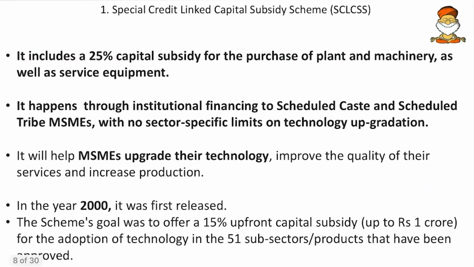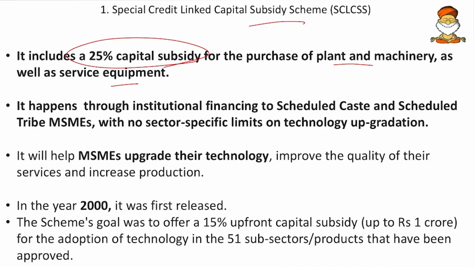Then coming to the topic, the special credit linked capital subsidy scheme. As the name suggests, it is a capital subsidy scheme that is linked to credit. So this includes a 25% capital subsidy for the purchase of plant and machinery as well as service equipment. Whenever a small and medium sector enterprise purchases some capital machinery, 25% of the investment will be given up. So that means the credit subsidy will be given.